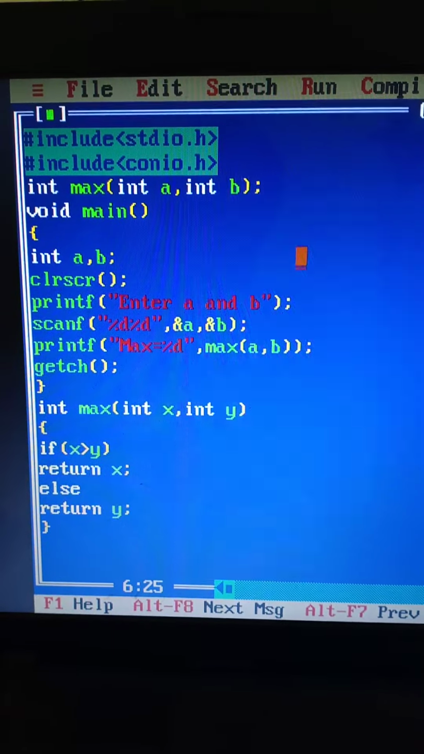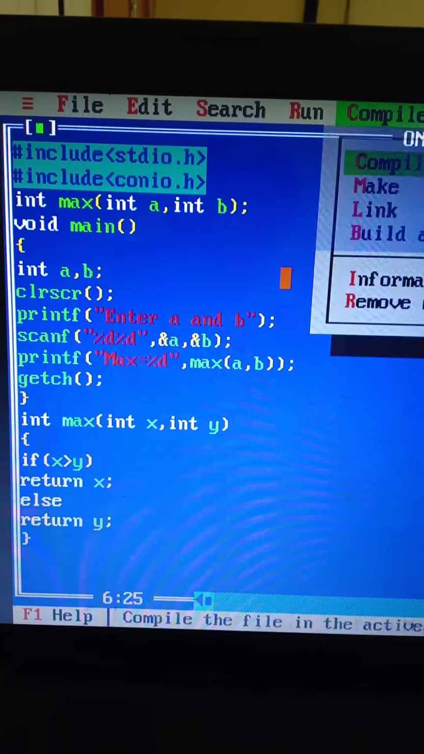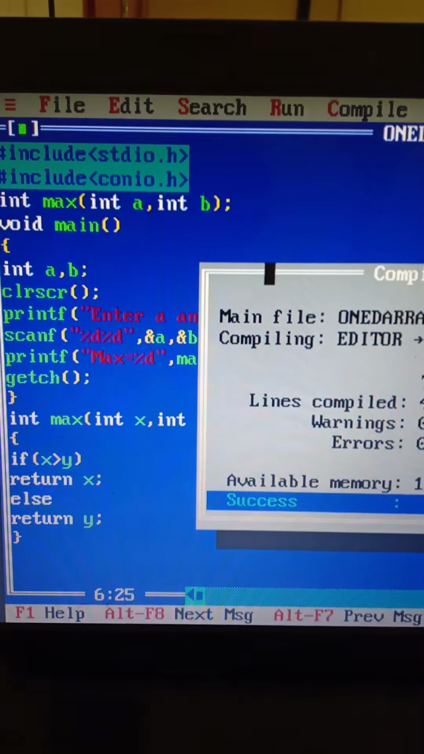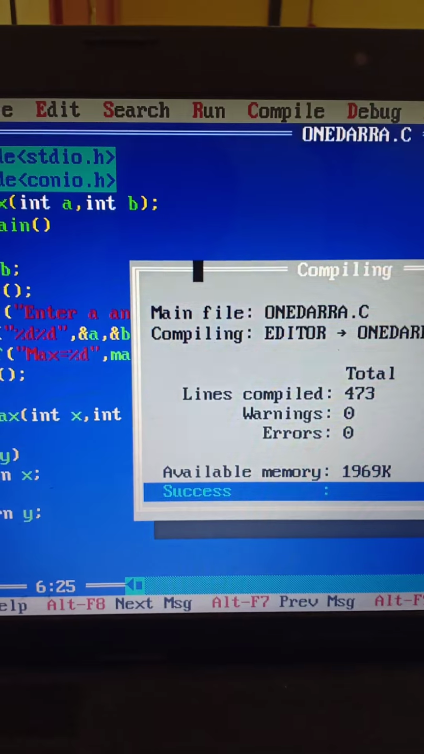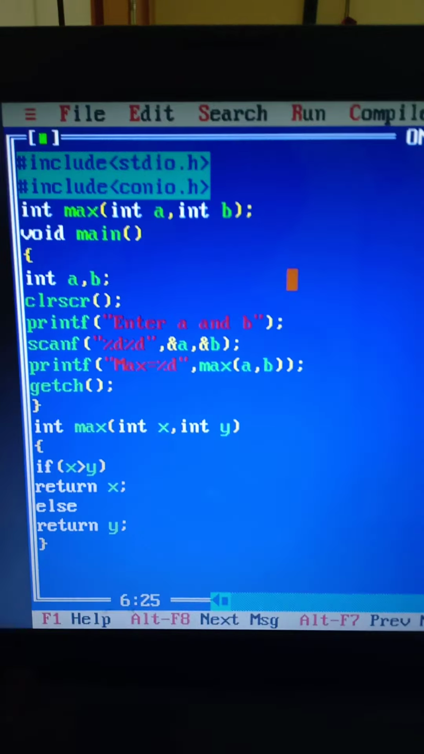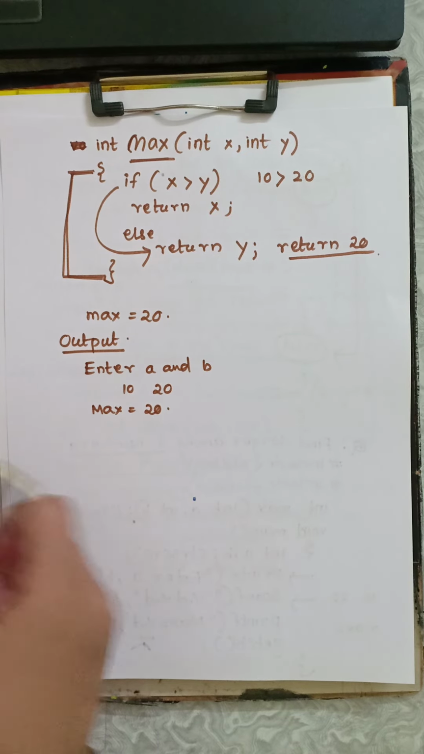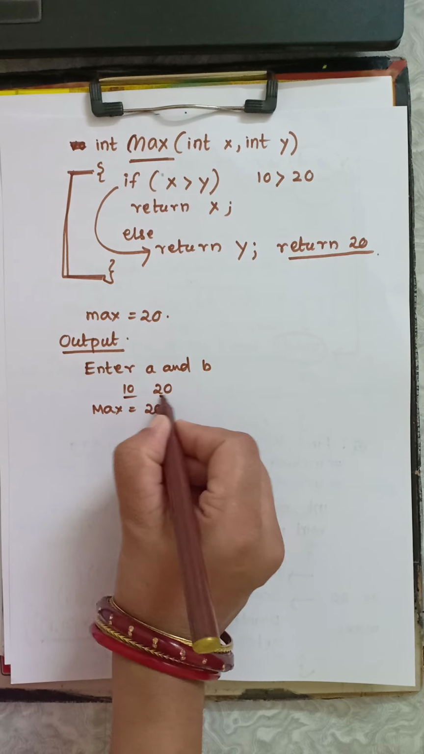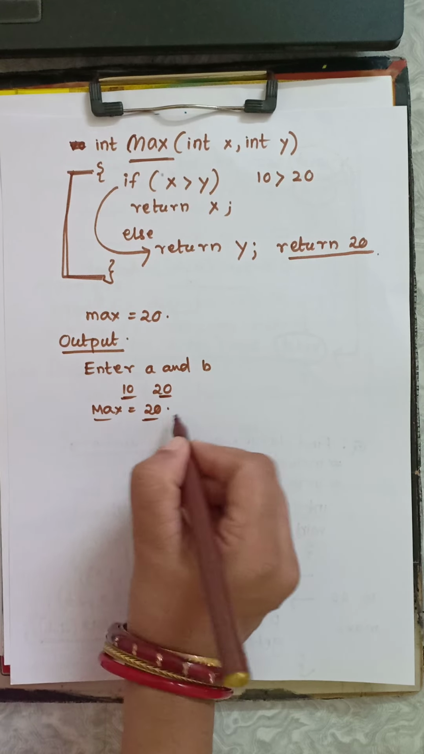So now we check this program. Okay, look here, I already wrote this program. Now I compile it. The errors are 0. Next we execute the program. Here I enter the values, one is 78, one is 56. Two values I enter here. Then which one is maximum? Maximum equals 78. So now check the output of this program: enter a and b. If we enter 10 and 20, the maximum value is 20.